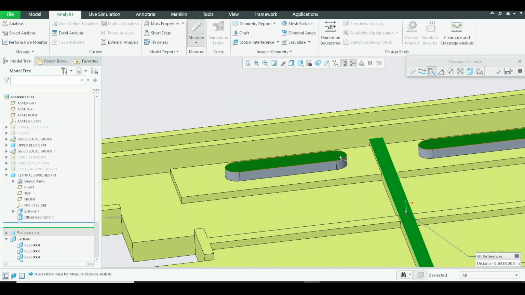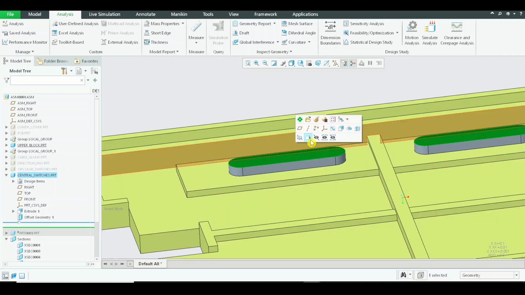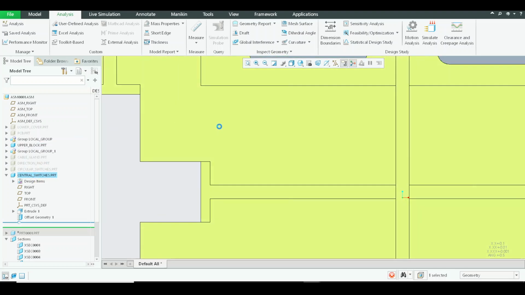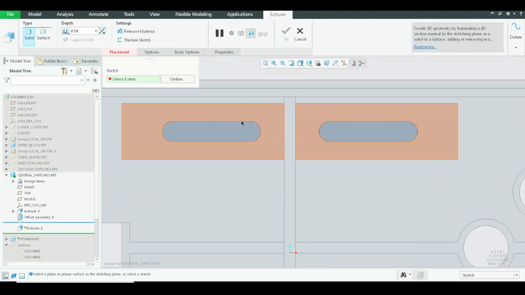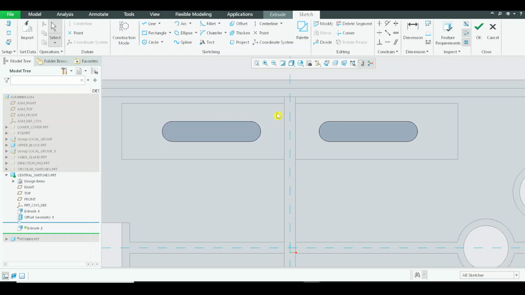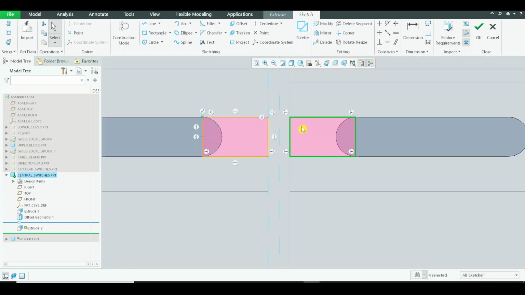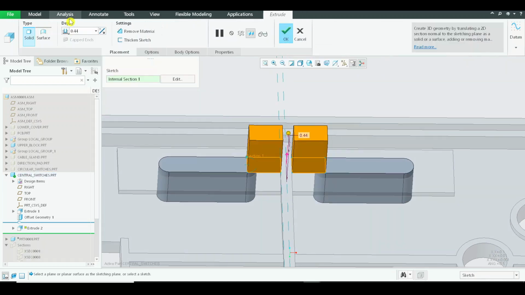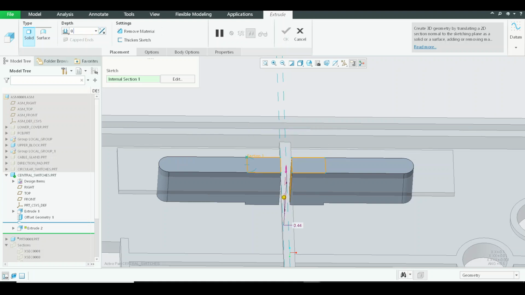All right, that is the distance between the surface of this one and the surface of the upper cover. Now I'll be clicking on normal view, activating the central switches, and clicking on extrude, select the surfaces, and what can we do? We can just fill up this material up to this point. What say? And same goes to the right side, so we can just mirror them. Press OK. This has to be 0.045.